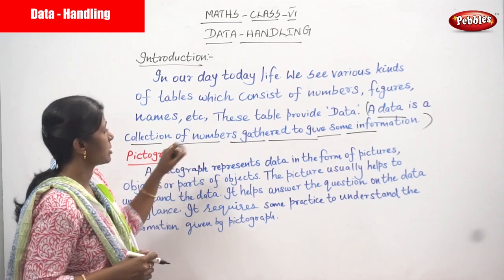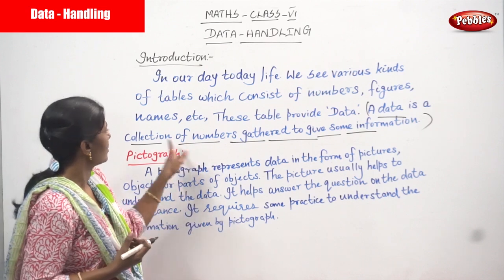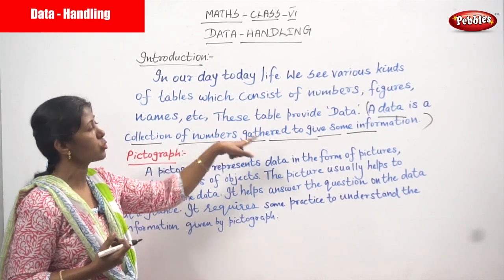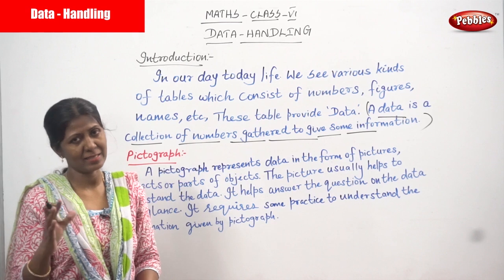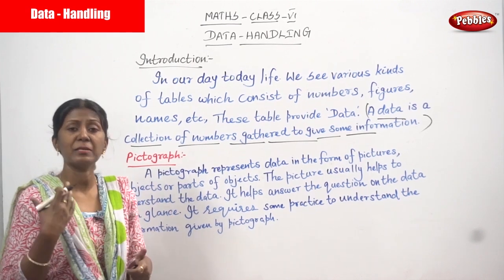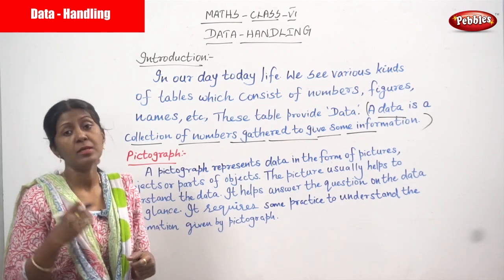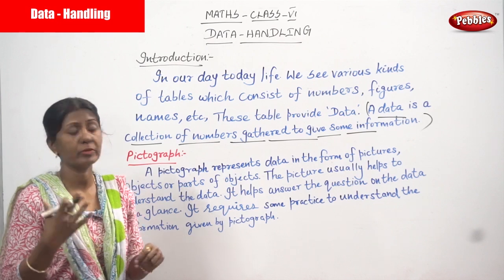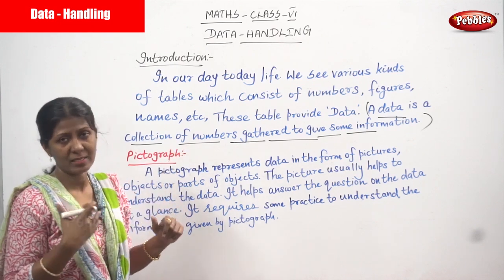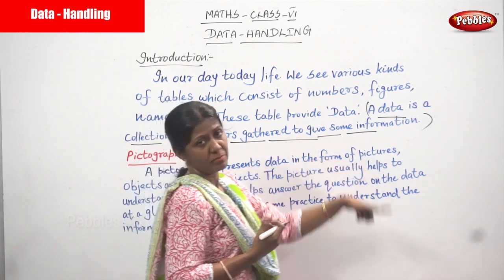So in this particular place, not only are we using numbers, we are using a collection of numbers gathered to give some information. So data is nothing but a collection of information about many people, many persons, many countries. Whatever topic you have taken, according to the topic we are collecting the data. A data is a collection of numbers gathered to give some information.